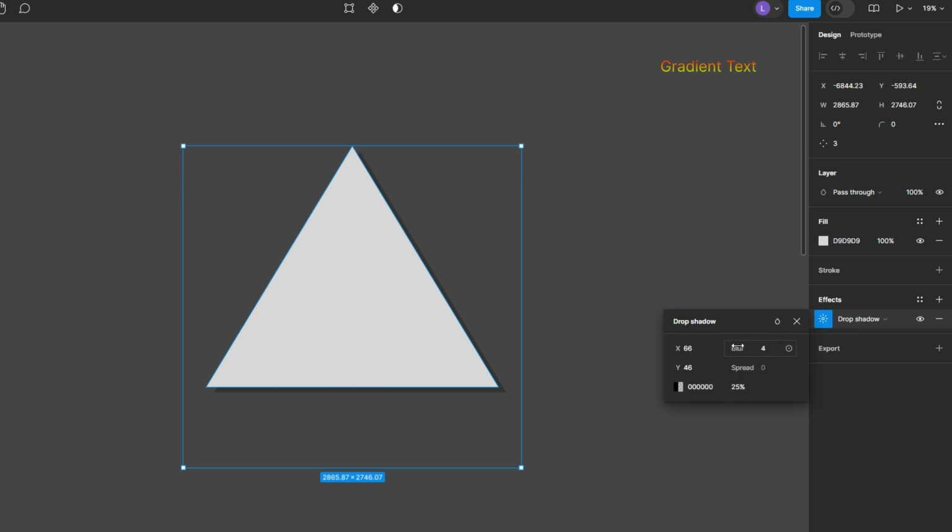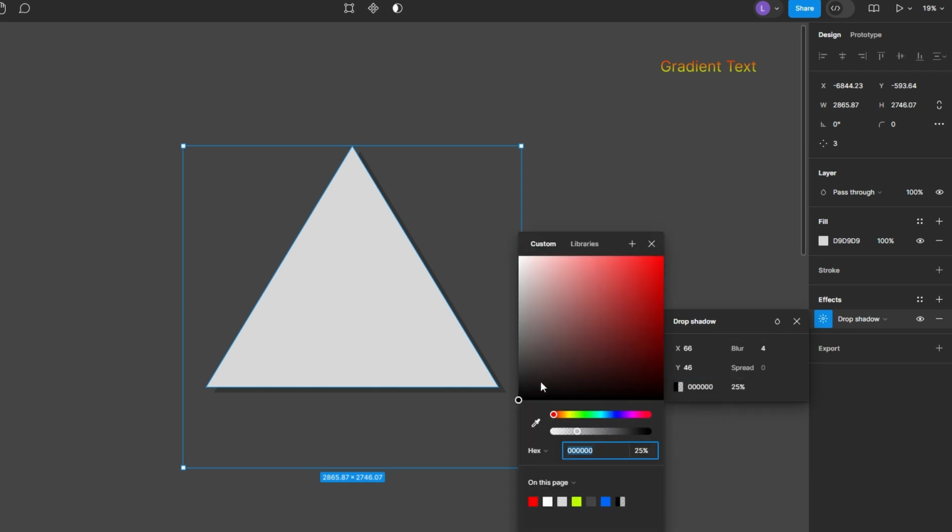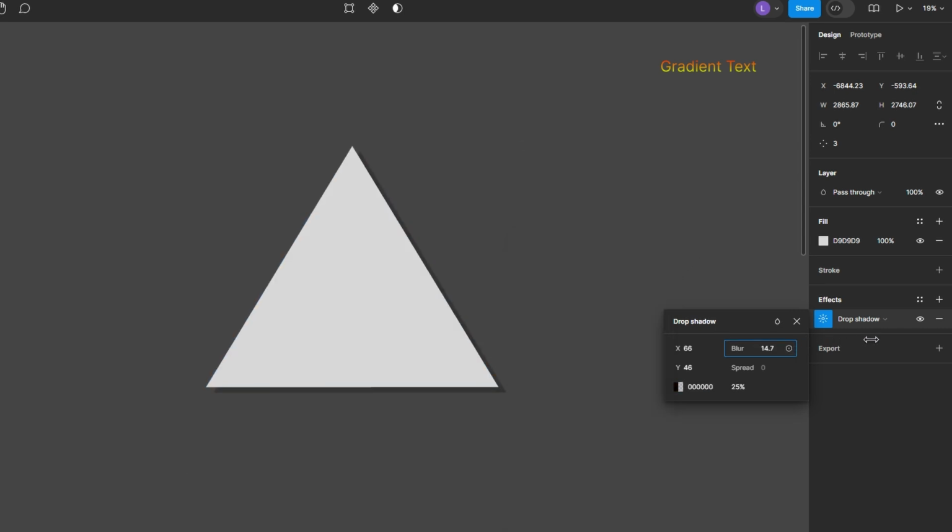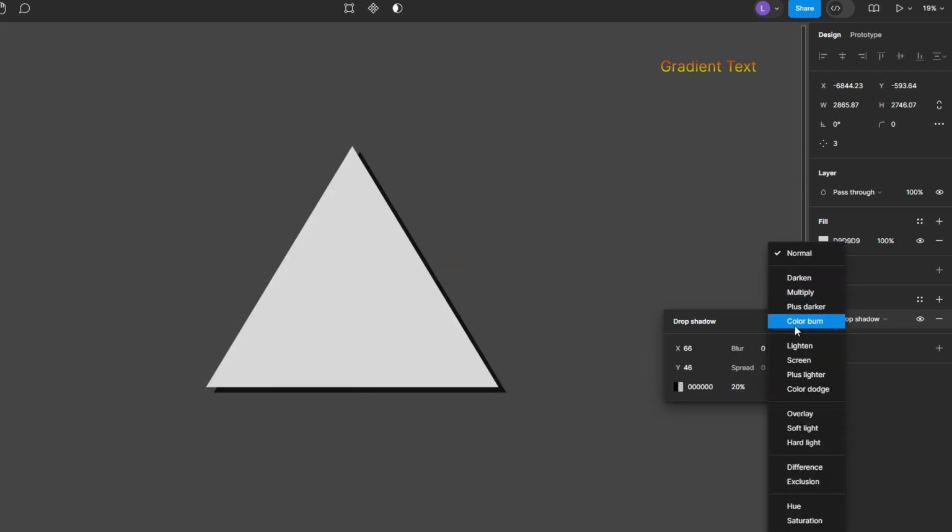You can change the color of the shadow by clicking on the color box. You can choose any color, including black for a traditional shadow, or something more creative. Also you can adjust the transparency of the shadow. Set it to 100% for a solid shadow, or lower it for a more subtle effect. Optionally apply a blending mode such as multiply or overlay to achieve specific visual effects.